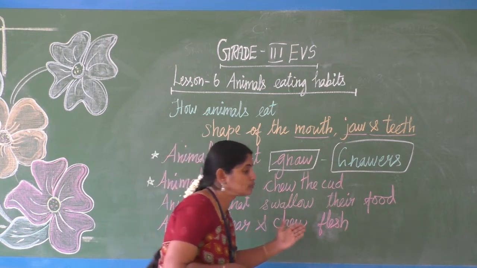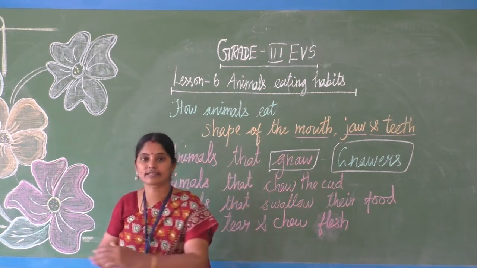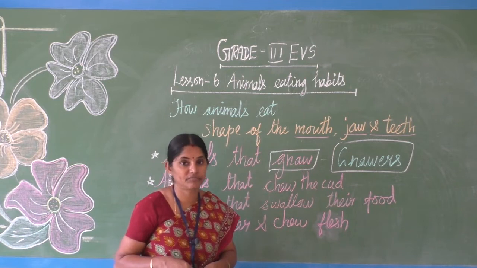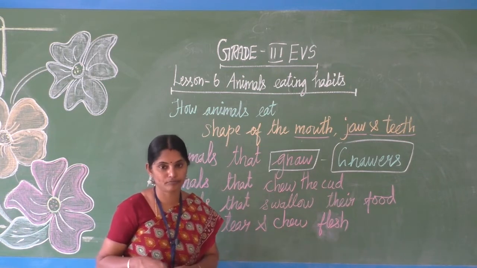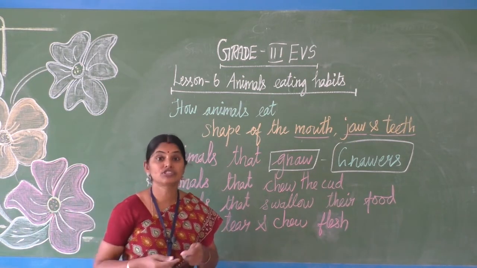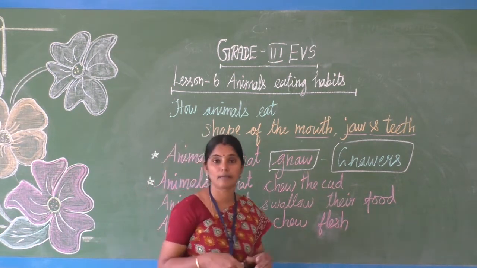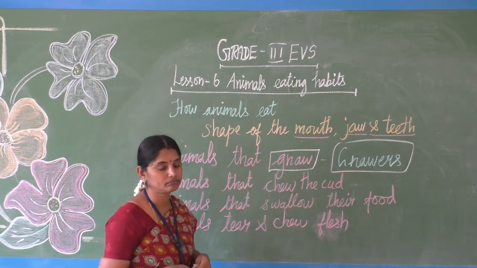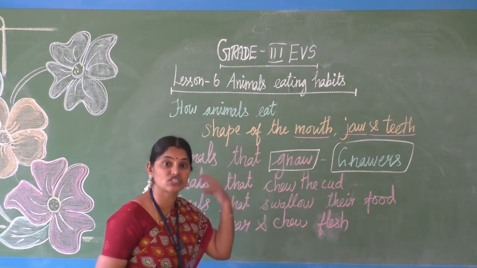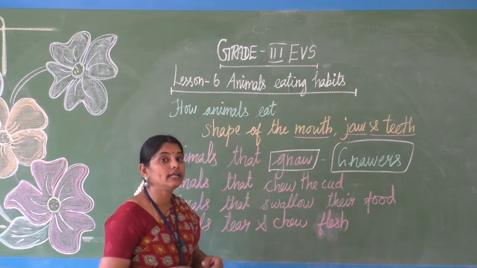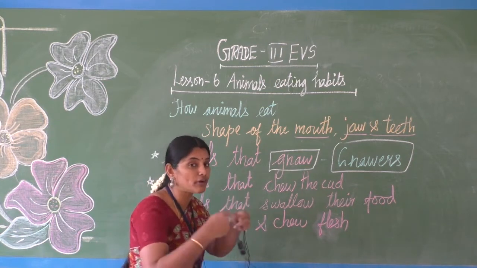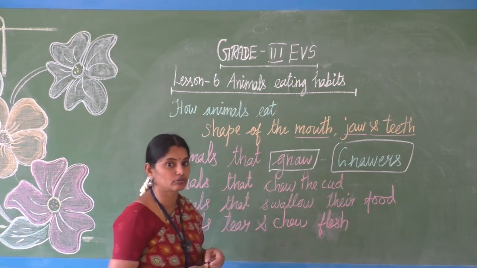Then it moves from the grassland to its rest area, where it feels very safe. When it feels its safety, it brings back the food from the first stomach and takes it out.